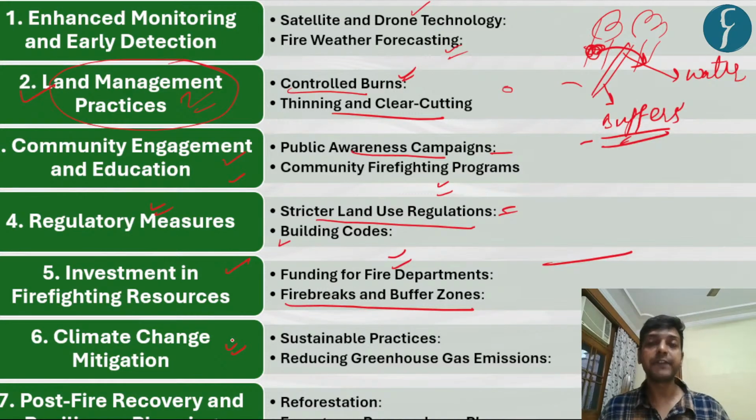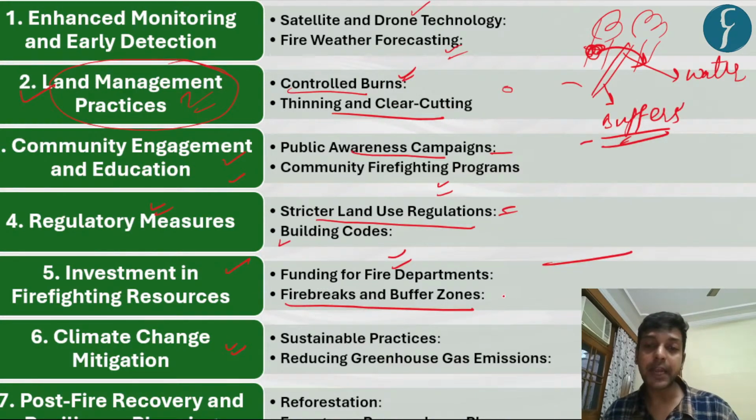Climate change mitigation. Obviously, as we have seen, a 1.2 degrees Celsius temperature rise has already happened, and it is leading to increased drought and dry conditions in the environment, which in turn is leading to wildfires. For that, what we have to do? We have to reduce the fossil fuel emissions, especially the greenhouse emissions, right? Because these are the primary causes for climate change or the increase in temperature.